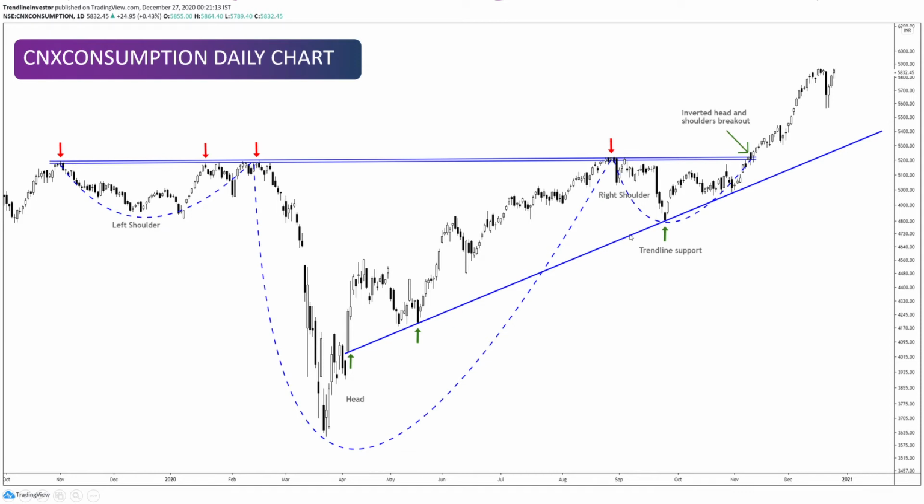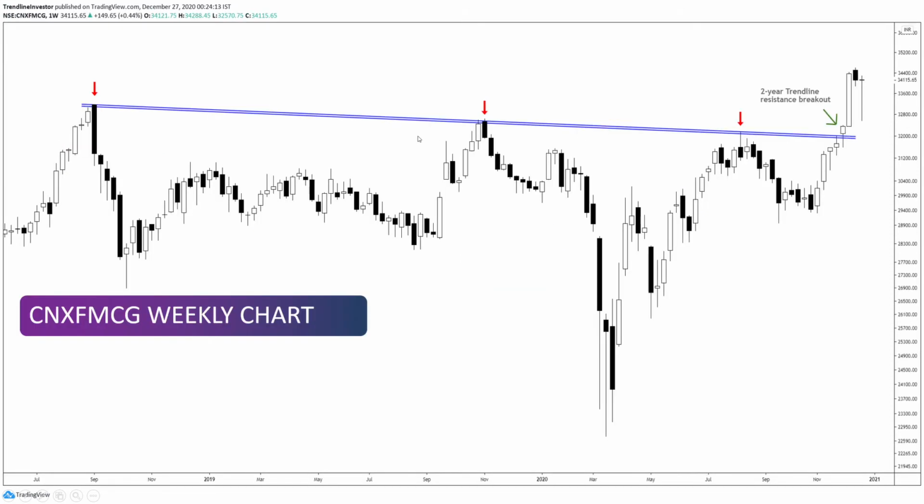And here's another touch, here's another touch, and here's another touch. So we had 3 reversals since this trend line was formed, and any dip towards this trend line is a very, very good buy because it's gone all the way up. So any corrections or any consolidations and the price comes to this trend line, one must buy. Right. So that's my view on the consumption.